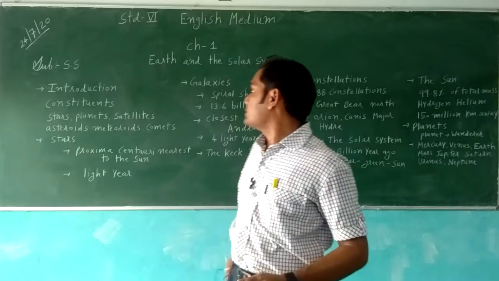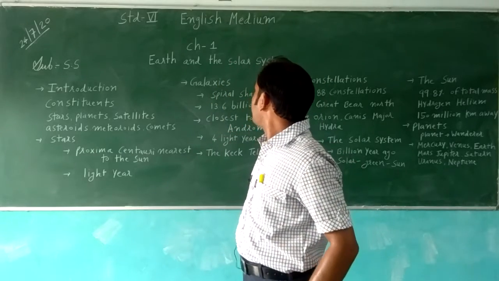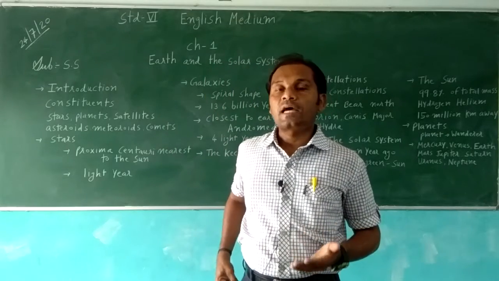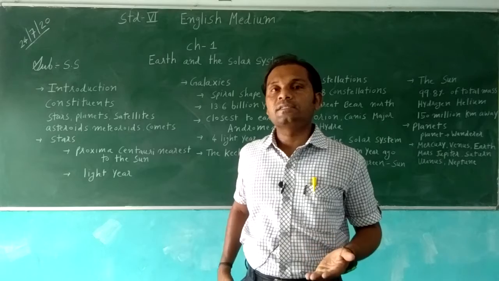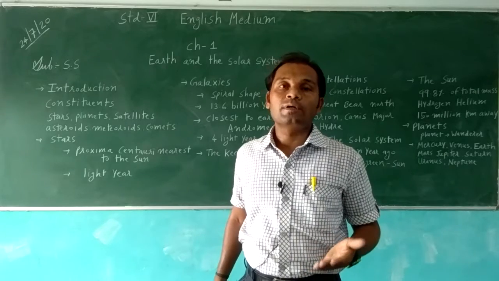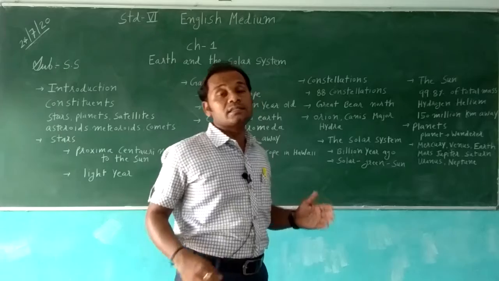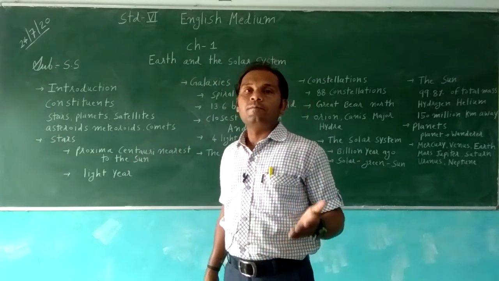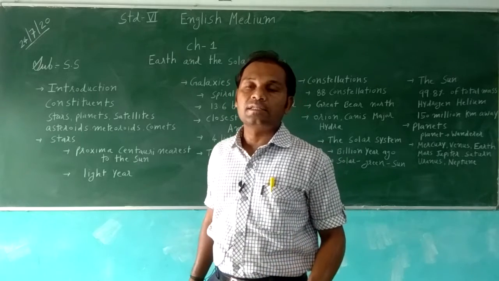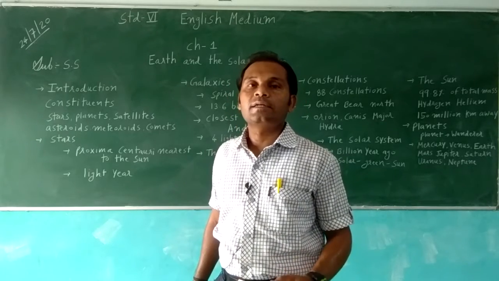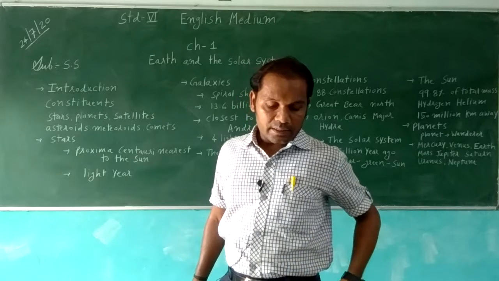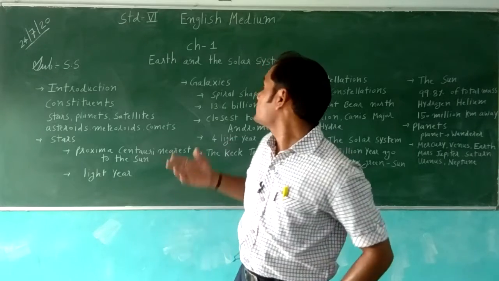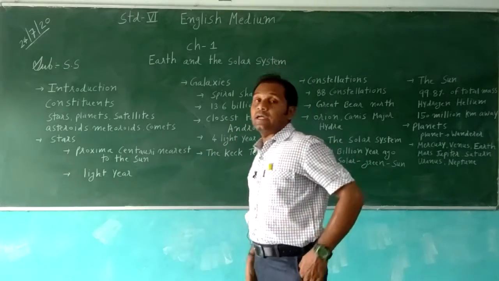Next is the galaxy. A galaxy is in a spiral shape, a cluster of stars, dust particles and gases. It forms galaxies, and there are many galaxies in the sky. The name of our galaxy is the Milky Way. In Gujarati we can call it Akash Ganga. It is named for its faint milky appearance, and it is in a spiral shape.